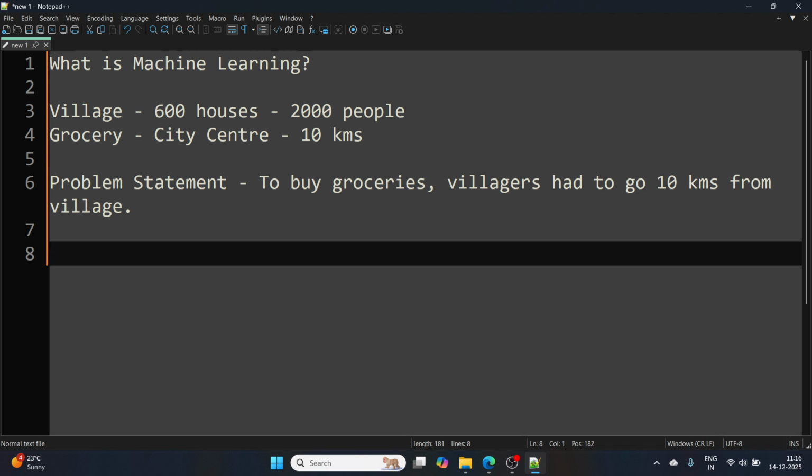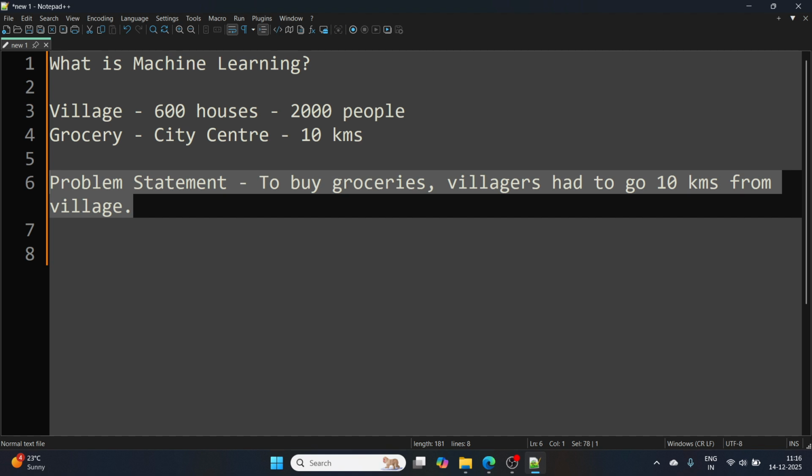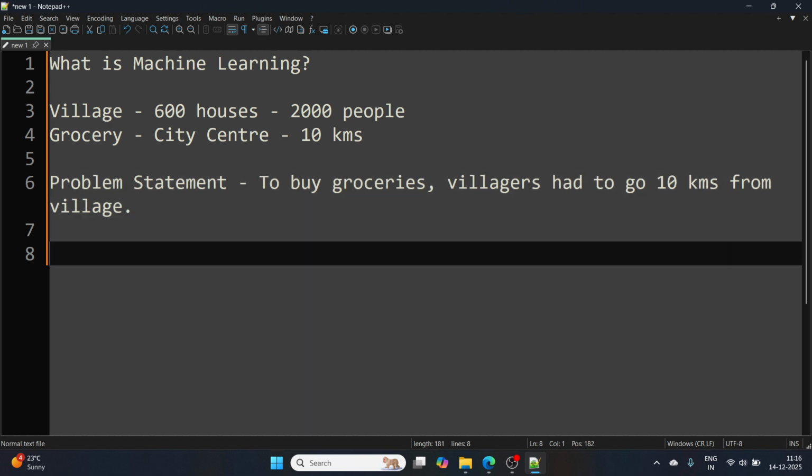He started gathering information. He told the villagers, okay, let me try. I will start a grocery shop in the village. Now, what he did, he went to the city center. Ganesh went to the city center. There he looked at what items are present in the city center. He could list down around 50 items from the city center.